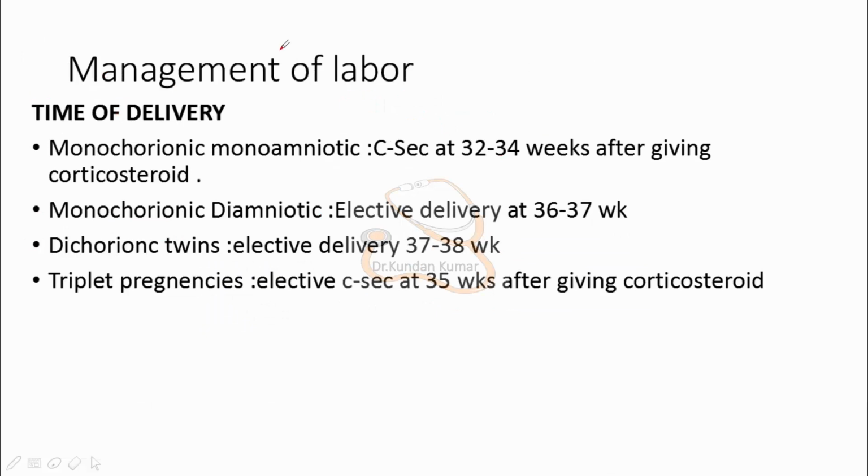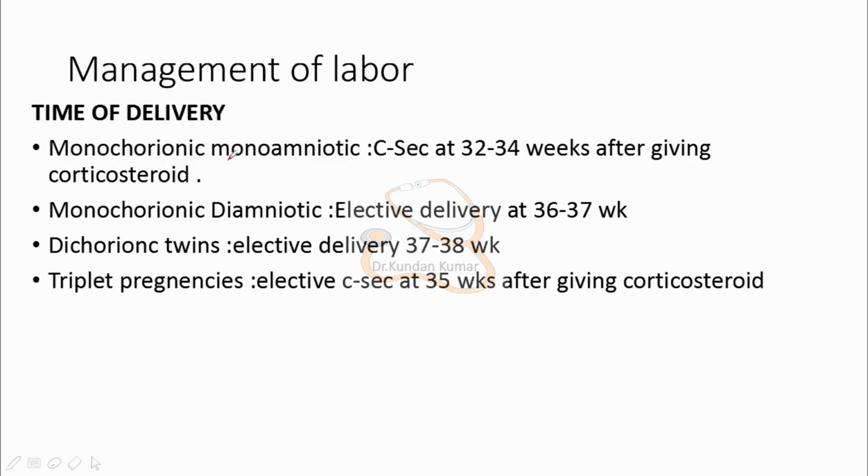Now we have done the radiological assessment, and now we should look at the management of labor of the twins. First we will look according to the time of delivery.